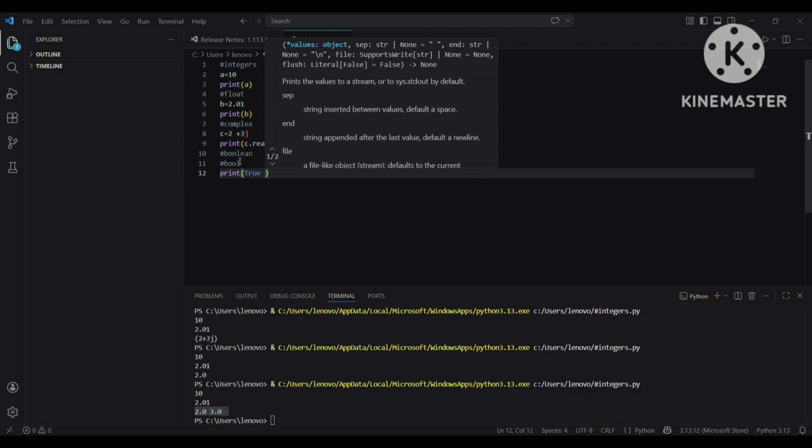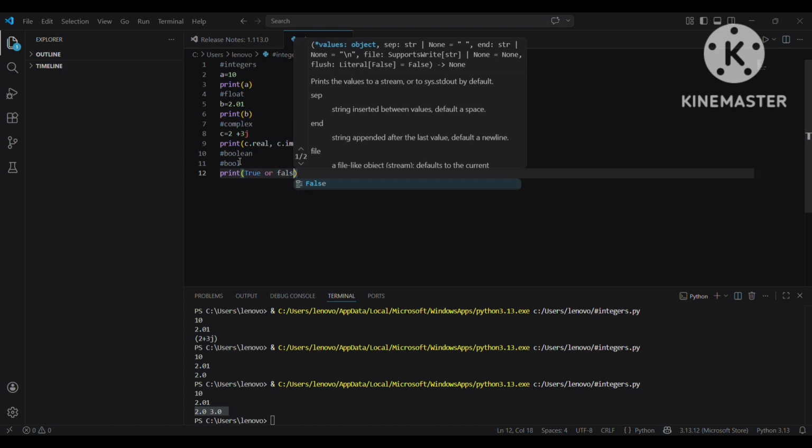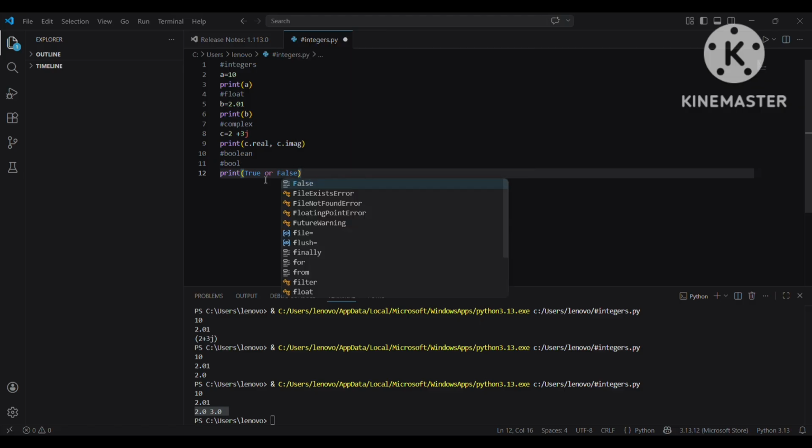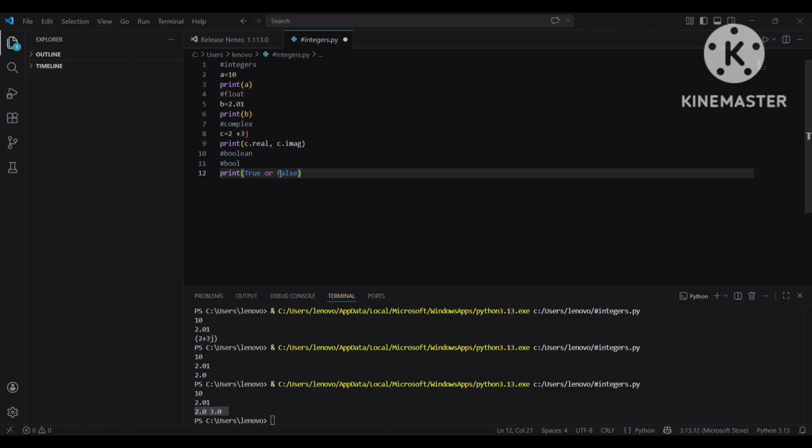True or false. Or is basically an operator we will discuss in dedicated lectures. But for right now, we all must be familiar with or in English, so it does the same work. One condition needs to be true.